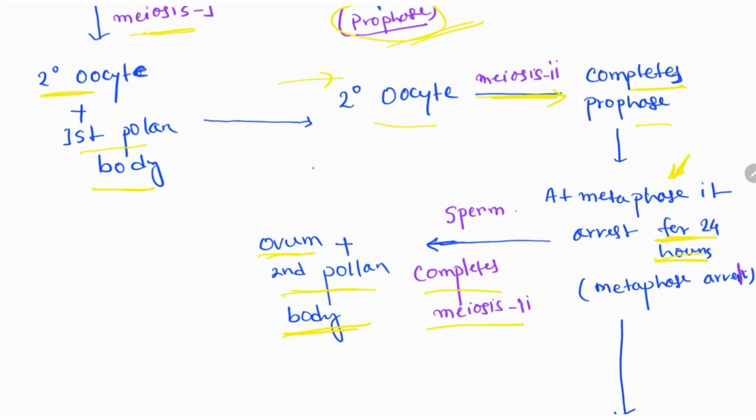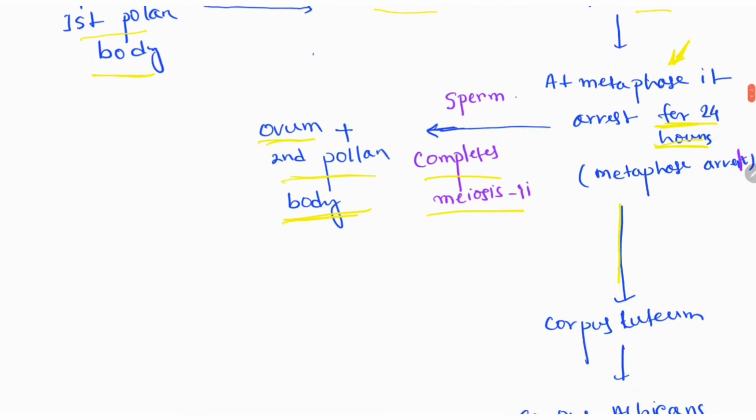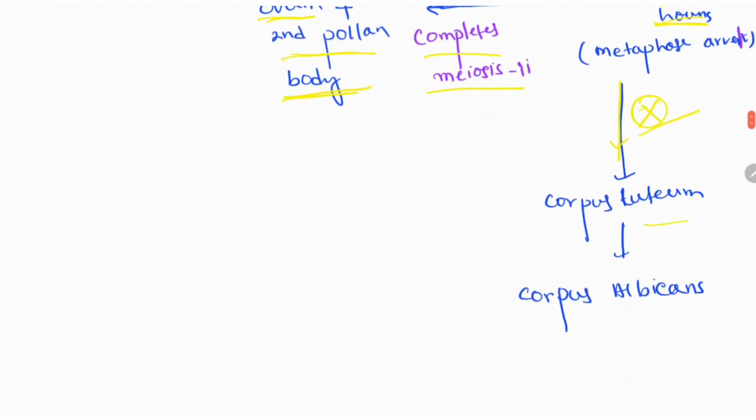But if sperm does not come or does not touch the secondary oocyte, then it forms corpus luteum, and then corpus luteum is also converted to corpus albicans.